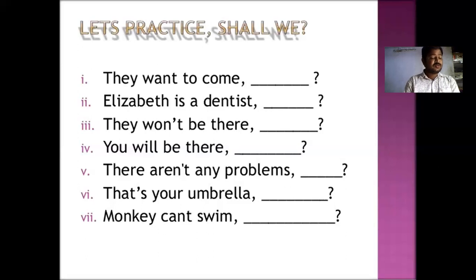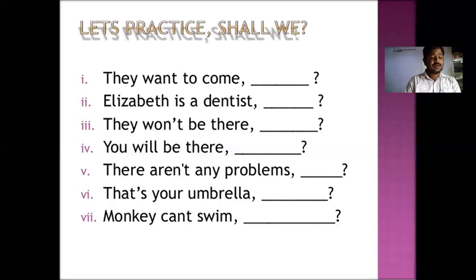Then the next rule: none of, followed by a plural noun, is also treated as plural and takes they in the tag. None of the clerks came, did they?